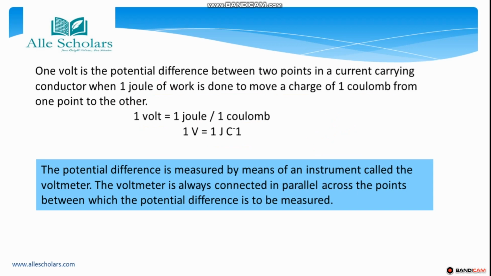ओके, तो जैसे करंट को मेजर करने के लिए वी नो दैट वी यूज एमीटर। Let's see what instrument is used to measure a potential difference. So the potential difference is measured by means of an instrument that is called voltmeter. What we use? We use a voltmeter to measure a potential difference.